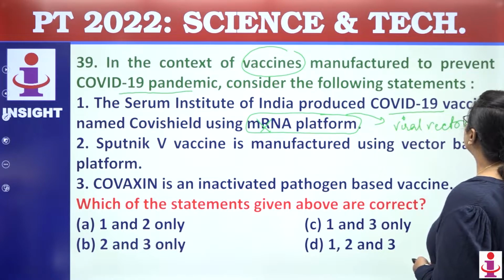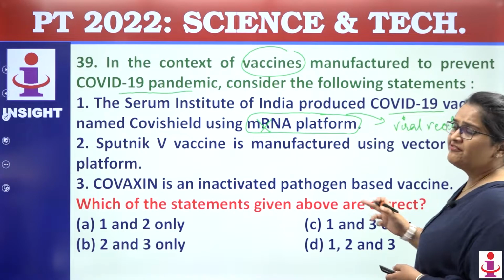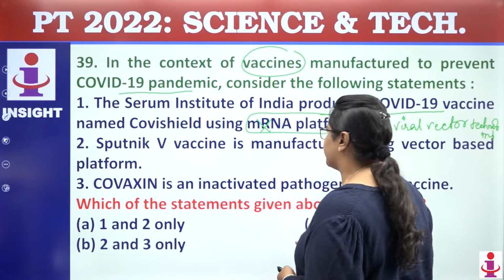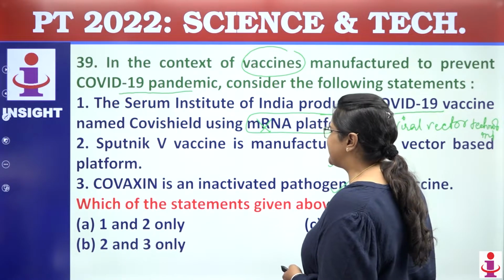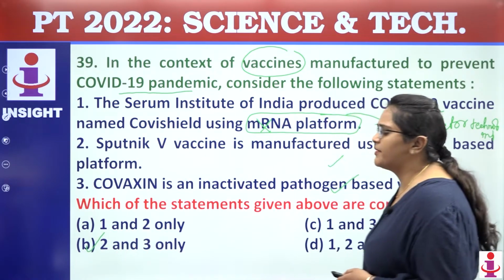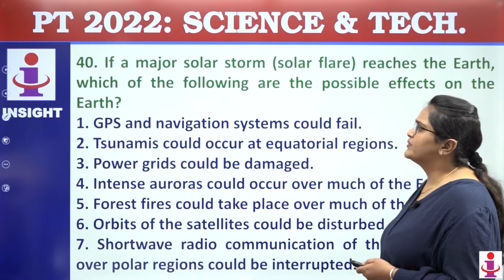The Pfizer vaccine is based on mRNA platform. So this one is incorrect. But the other two statements, they are correct. So the answer will come out to be B.